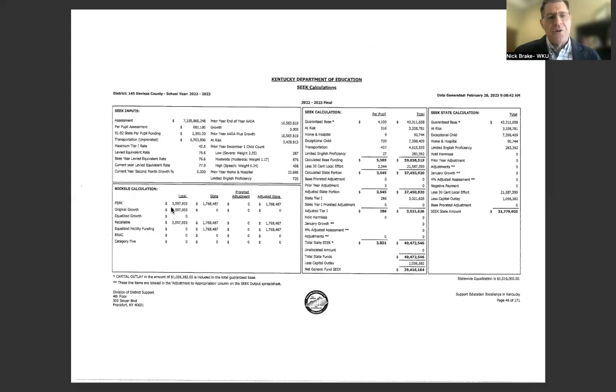Any new construction, maintaining instruction, and then there is an additional amount of money called capital outlay money that is also generated as part of the total guaranteed base SEEK, which again is a SEEK calculation. So all of that goes into operating your physical facility.